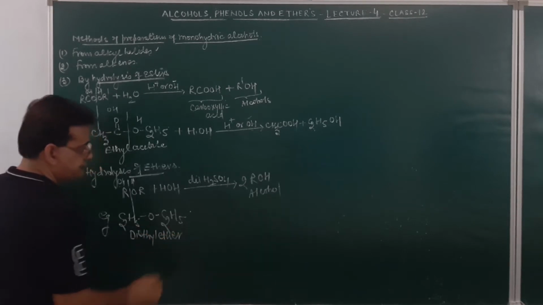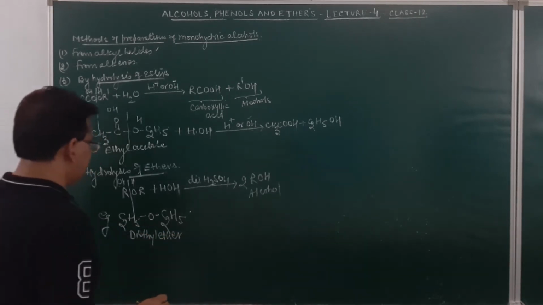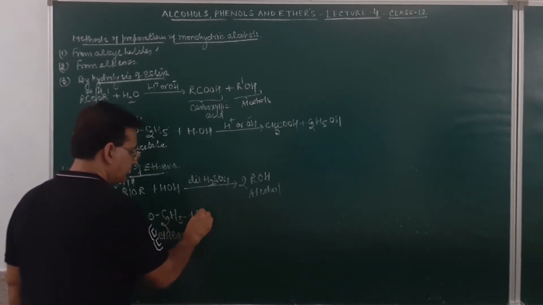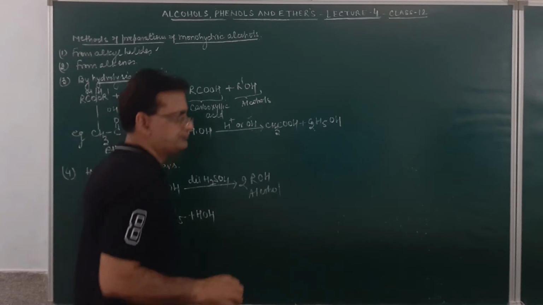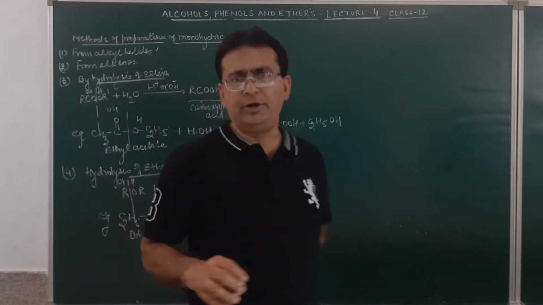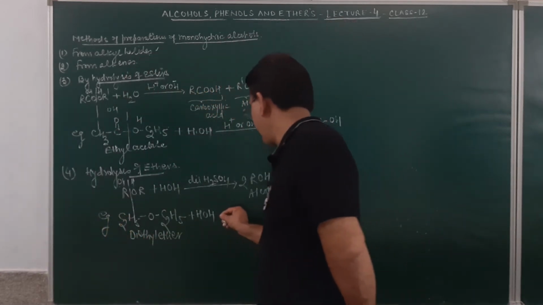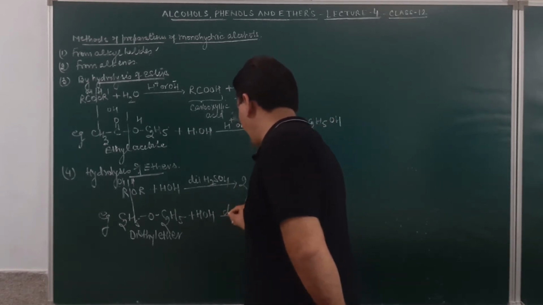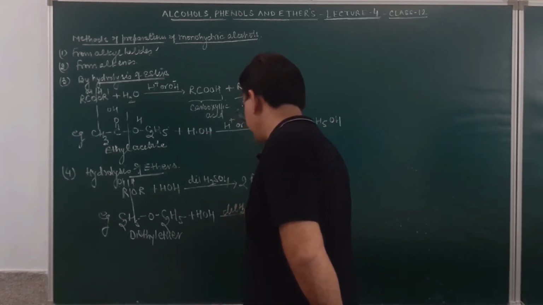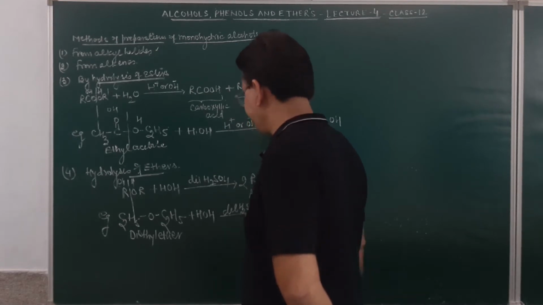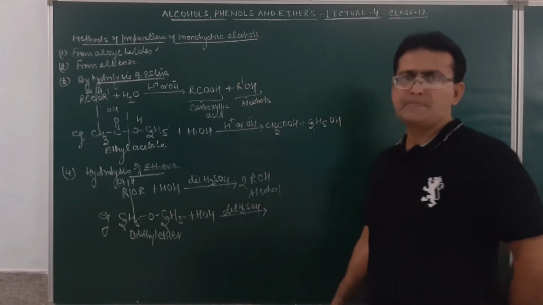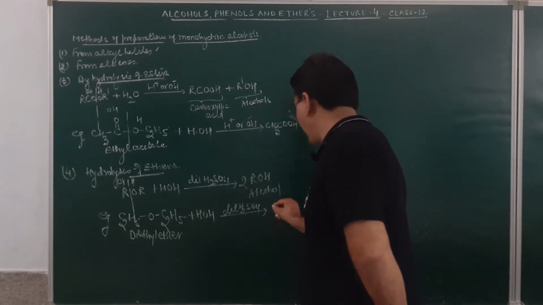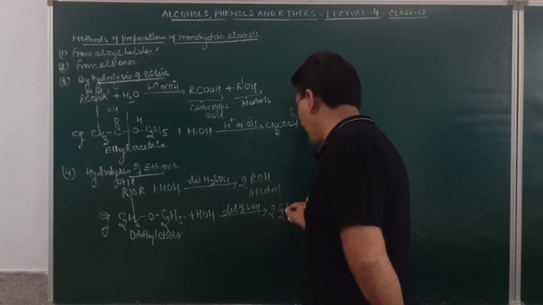Diethyl ether, when hydrolyzed with water, and the hydrolysis occurs in presence of dilute sulfuric acid, it will result in the formation of two molecules of ethyl alcohol.